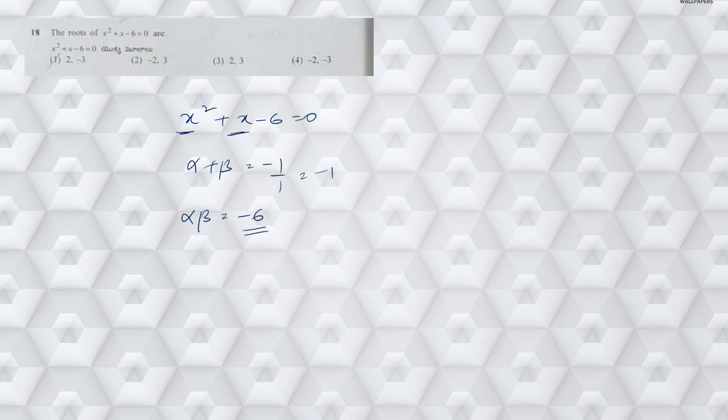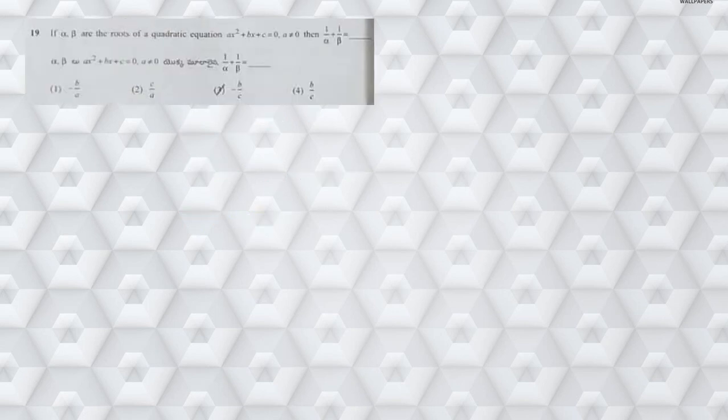So from this clearly, this option is eliminated and this option is also eliminated because product should be negative. If you want the product as negative, that means any one of the values should be negative. Now by using sum of roots, the sum is minus 1, that means negative should be the greater one. So clearly 2 comma minus 3 is the answer. Right, next moving on to question number 19.